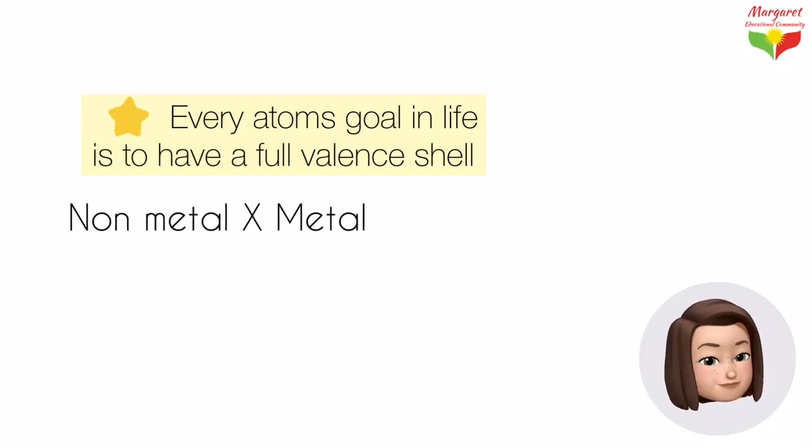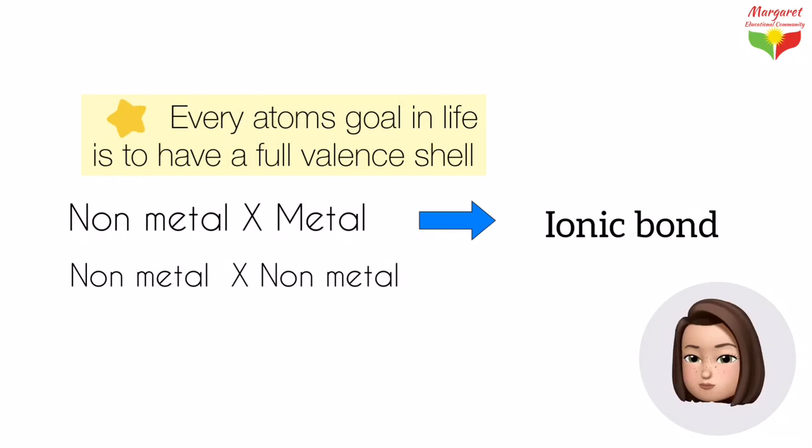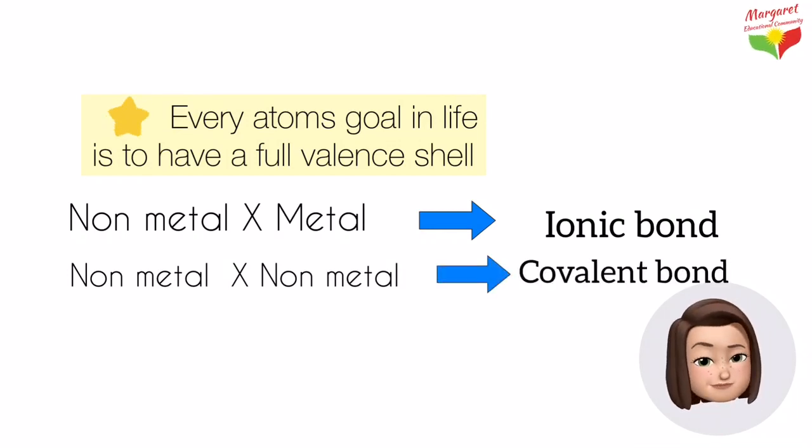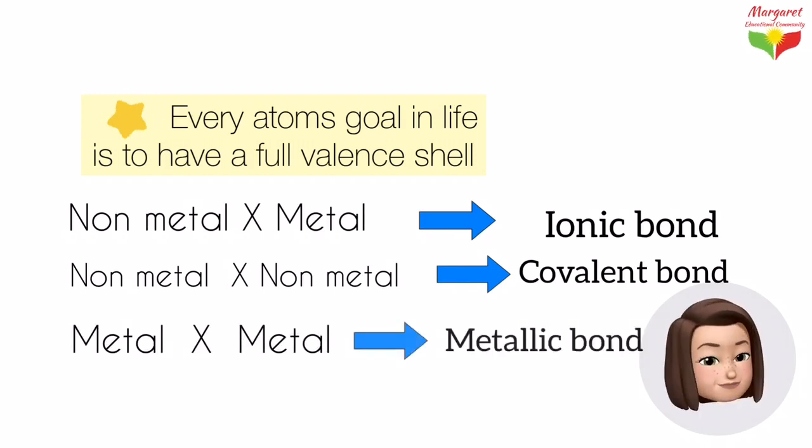So if a non-metal and metal help each other to reach that point, this bonding is called ionic bond. If a non-metal and another non-metal react, this bond is called covalent bond. If two metals react to be stable and to be satisfied, this is called metallic bond. Now let's talk more about the details.